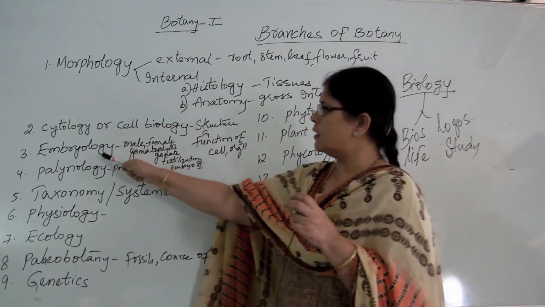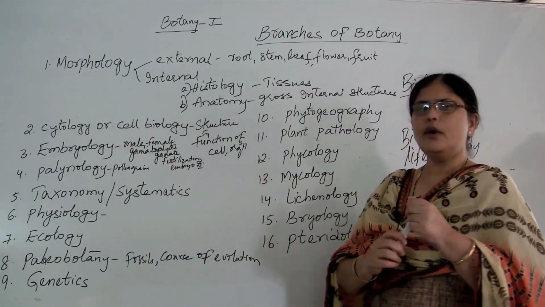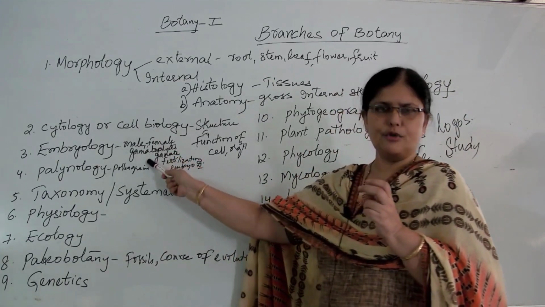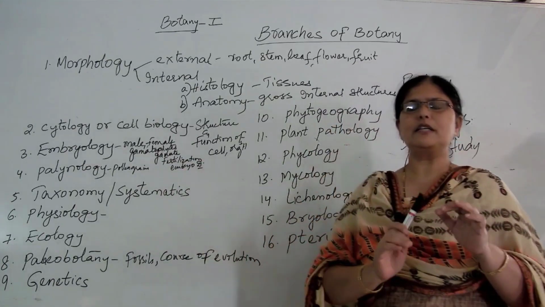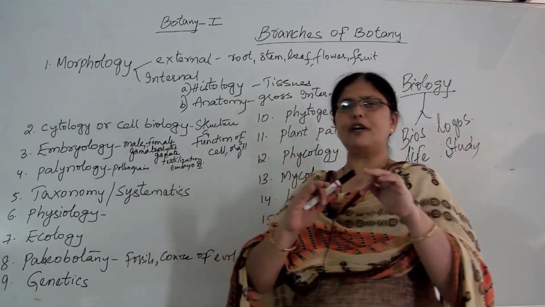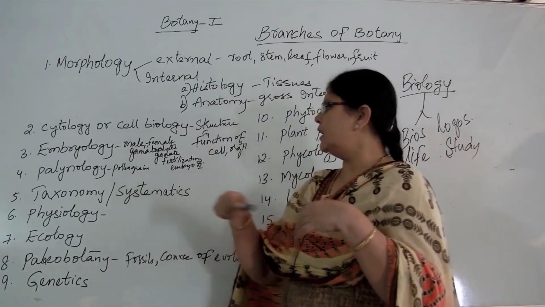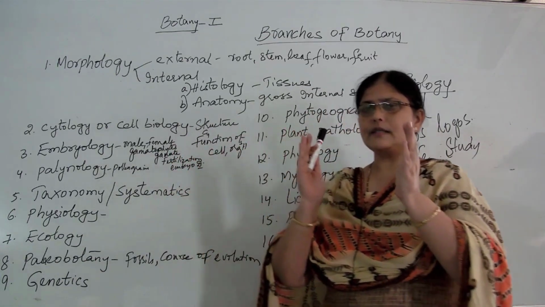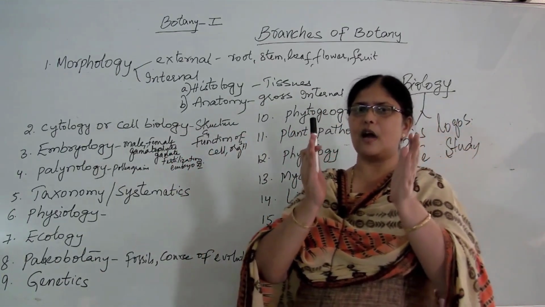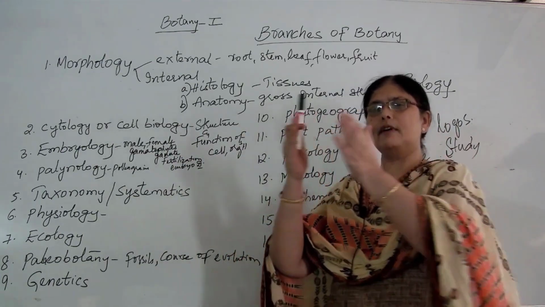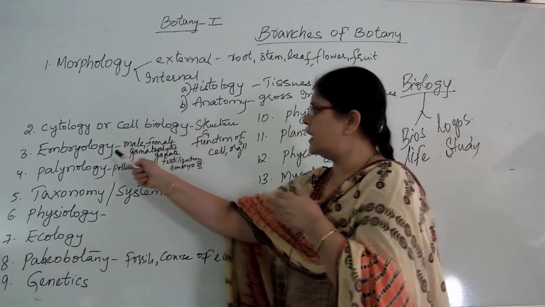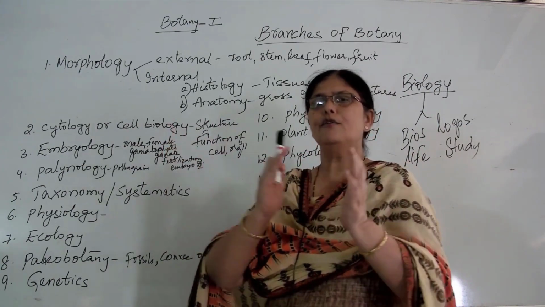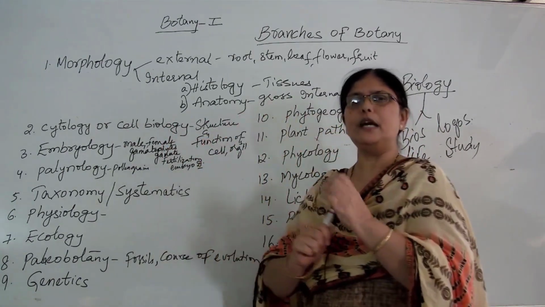Now, next coming to another branch of botany, which is called embryology. Now, in embryology, this branch of botany deals with the study of male and female gametophytes, how the gametes are formed. Once the gametes are formed, how the fertilization takes place. After fertilization, what are the post-fertilization changes, how the embryo develops, how the endosperm is formed, and ultimately how the seed is developed. So, the study of living organisms, which starts from the gamete formation to the development of a complete living individual, is studied under the heading called embryology. So, it is basically nothing but the study of the embryo and its development for the formation of a complete individual.